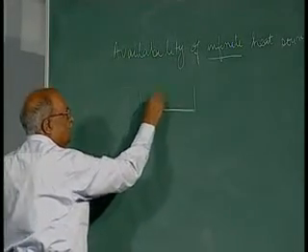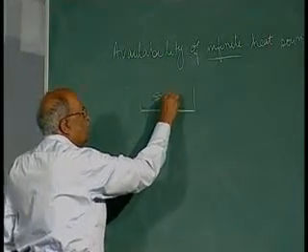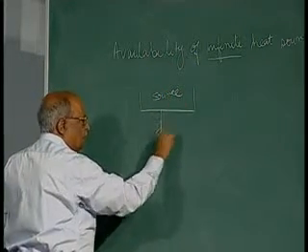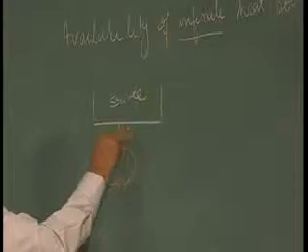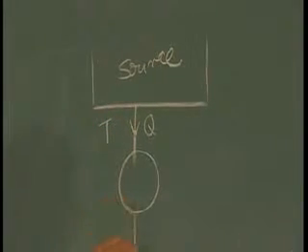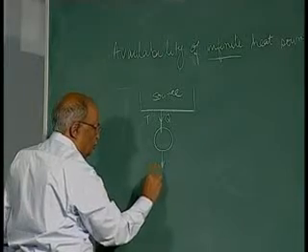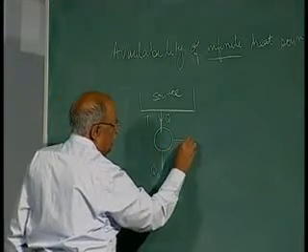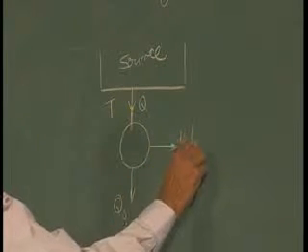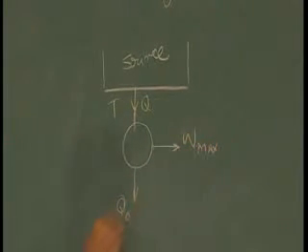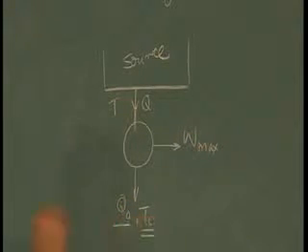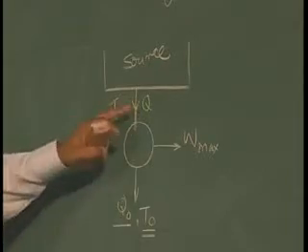Say this is an infinite heat source, and from this heat source we draw a certain quantity of heat Q at temperature T and reject heat Q0 and work is being obtained. And this work has to be maximum when this heat is rejected at temperature T0, that is the temperature of the heat sink, then only the work would be maximum.